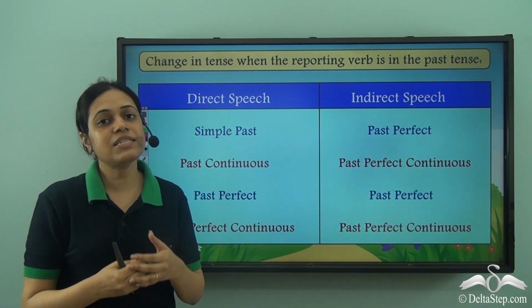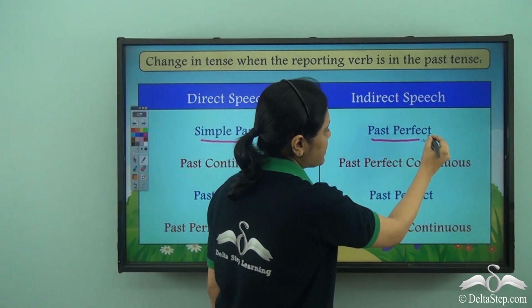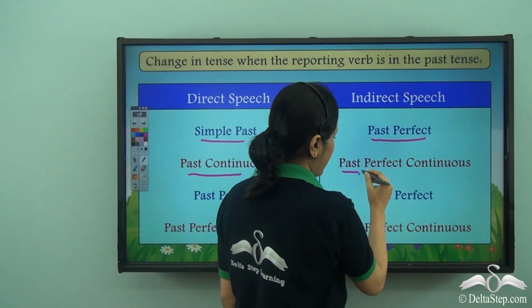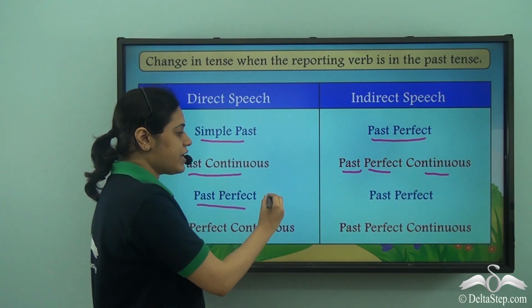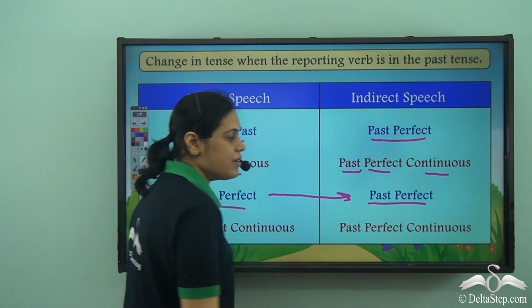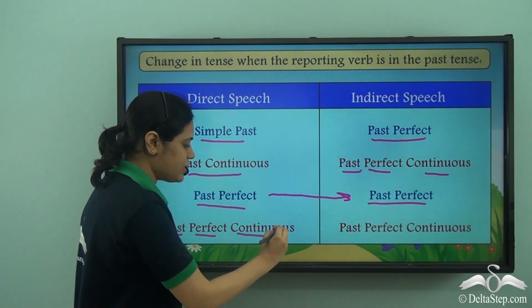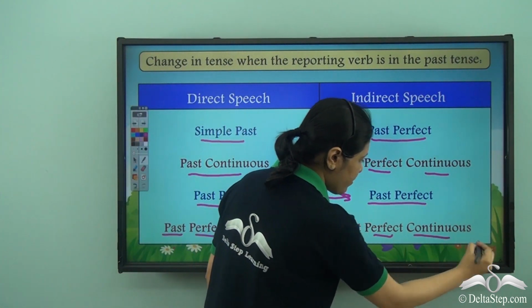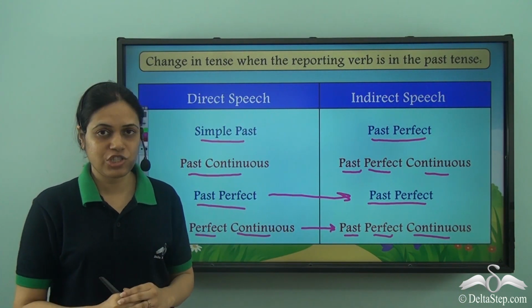But when it is in the past tense, then simple past becomes past perfect, and past continuous becomes past perfect continuous. If it is past perfect, it remains the same, that is past perfect. If it is past perfect continuous, it once again remains the same, past perfect continuous. So this is how the tense changes.